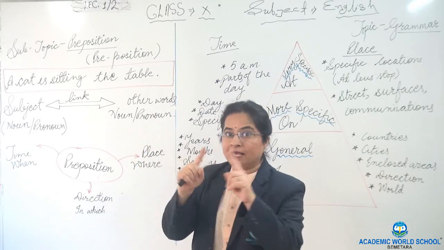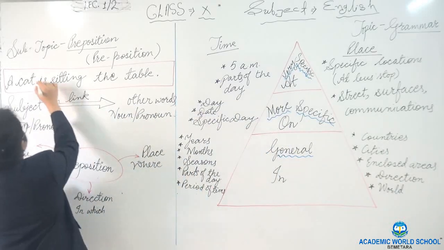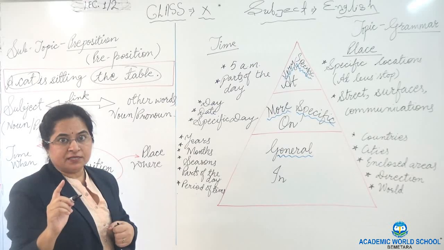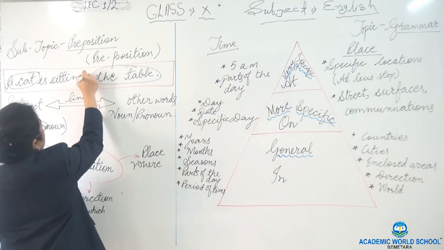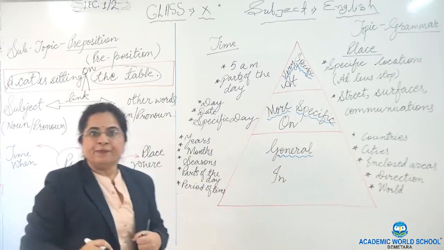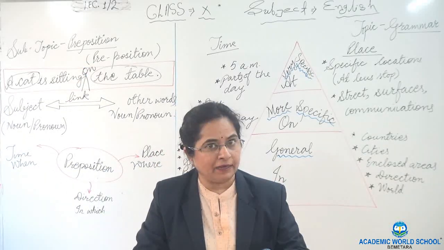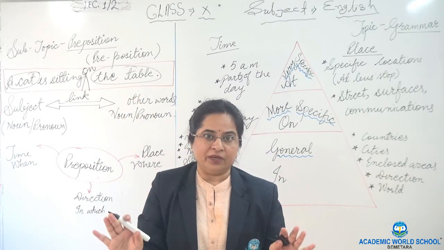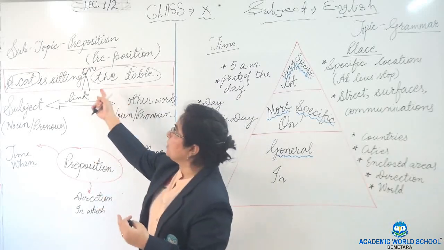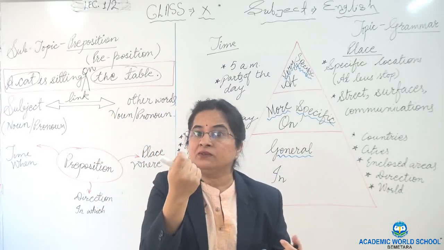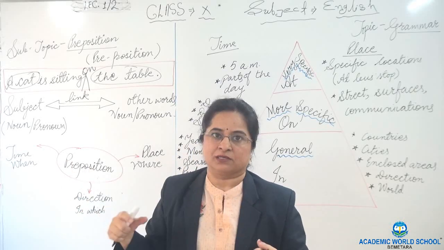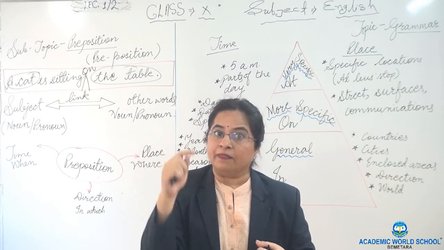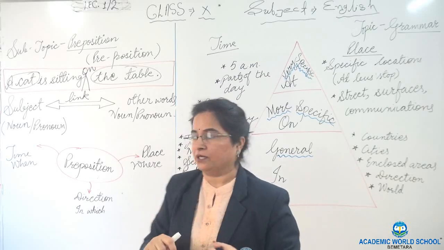So to link the subject with the other word, we need a preposition, which is a link. Here it will be on. If I say on, that means on the table. If I say under instead of on, that means under the table. Very clear? When you use one preposition, you can change the direction, the location of the subject in the sentence. That's why we continuously ask you to read the question and then use the appropriate preposition.